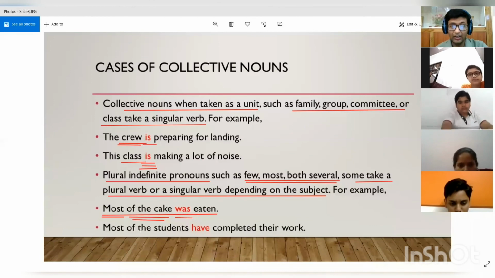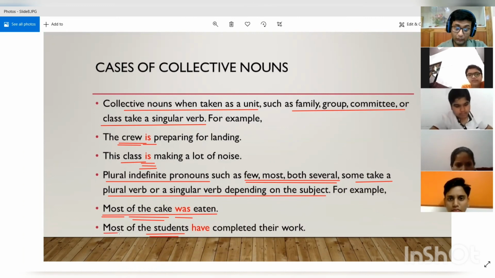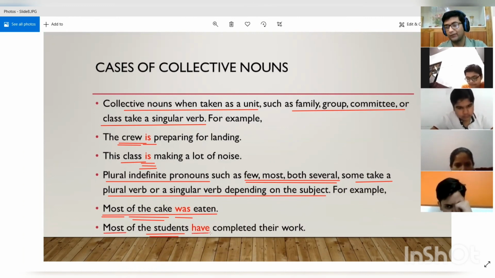Understood? And if we use students with most, now students is something that is plural in nature, right? So when we use most with students, we will use have with it. We will say most of the students have completed their work. We are not going to use has. Why?